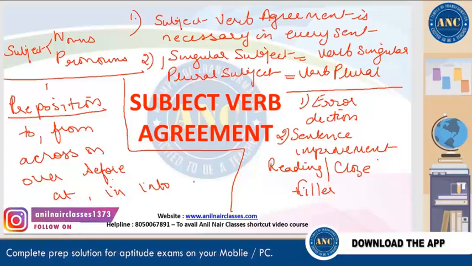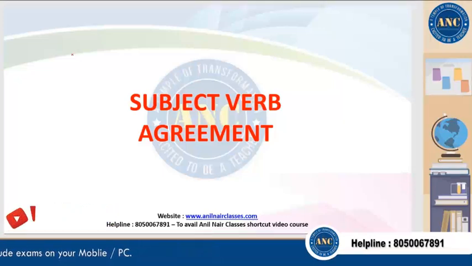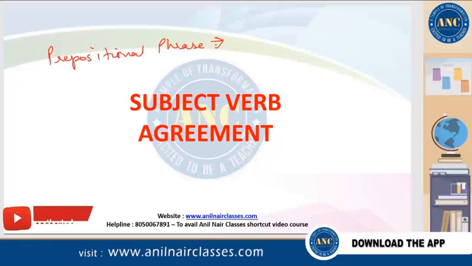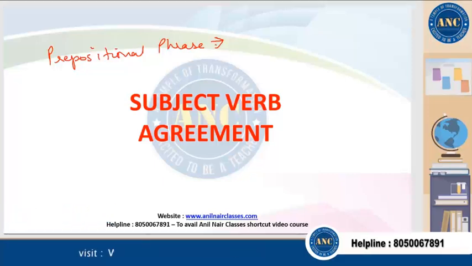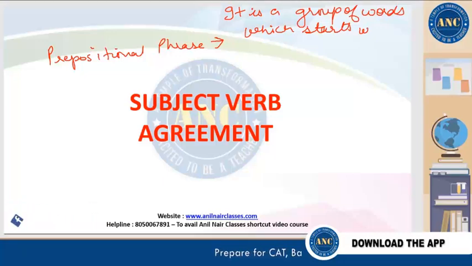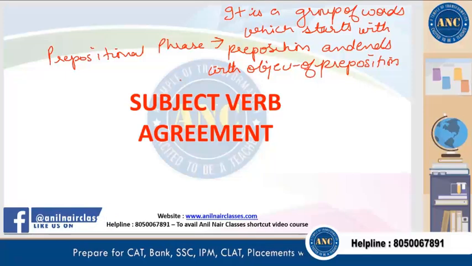Something else we have is called a prepositional phrase. I'll tell you the definition. It is a group of words which starts with a preposition and ends with the object of the preposition. We have already done that only nouns and pronouns can act as the object of the preposition.